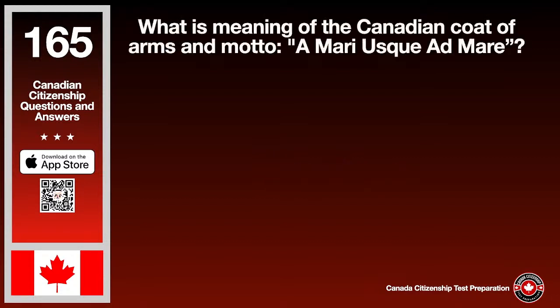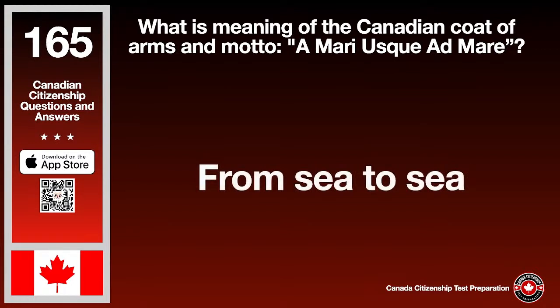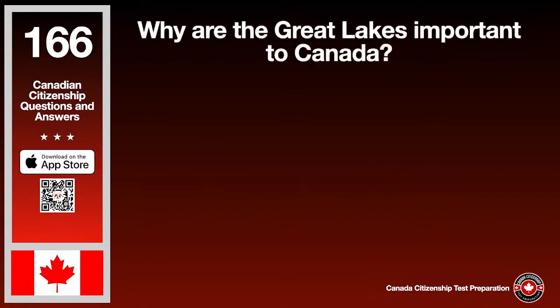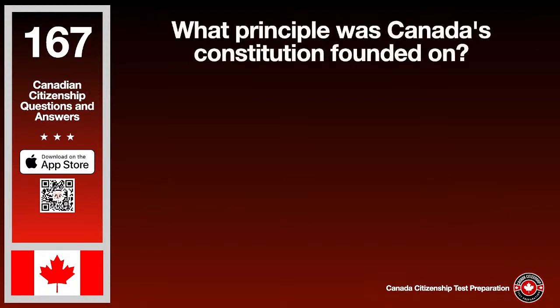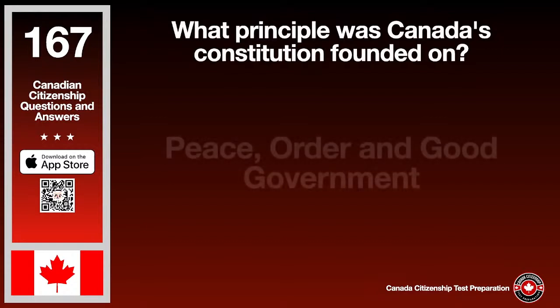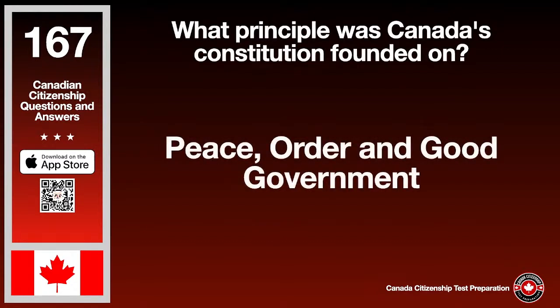What is the meaning of the Canadian coat of arms and motto, A mari usque ad mare? The answer is from sea to sea. Why are the Great Lakes important to Canada? The answer is fresh water and waterways. What principle was Canada's constitution founded on? The answer is peace, order and good government.